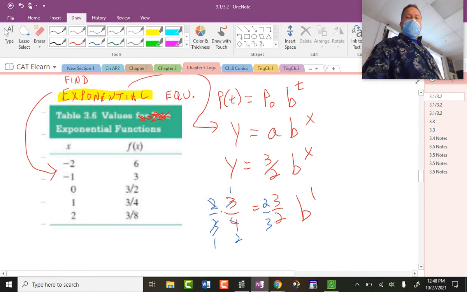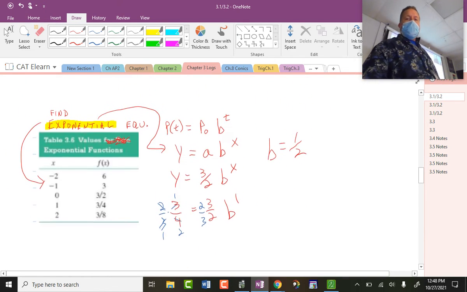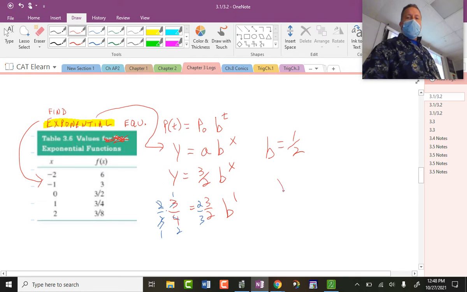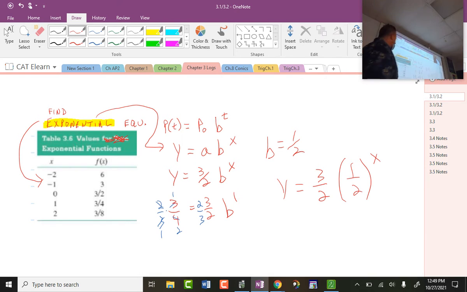All right, so b, let me turn back to red, equals a half. And then I could prove that this is the equation that matches this data by input. We can check a couple other data points. So a, you might want to write this as times b, and I guess I'm using x instead of t, raised to the x. I'll check one of them. This one's easy to check.